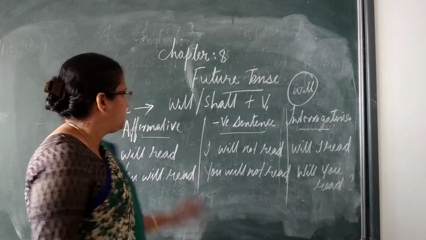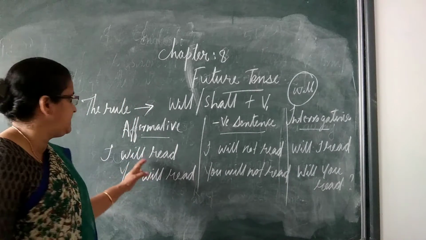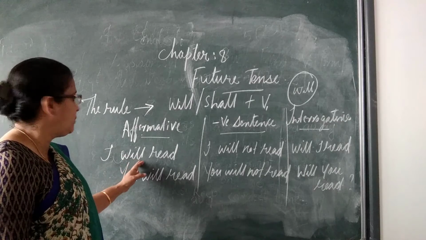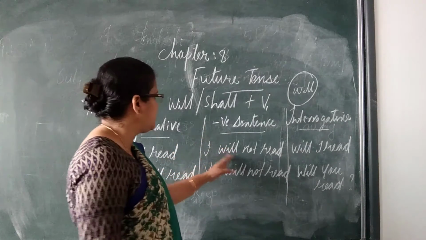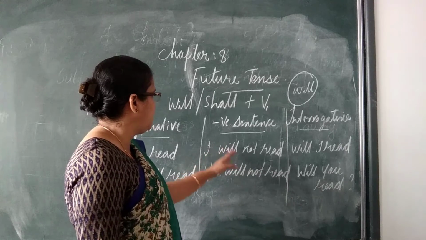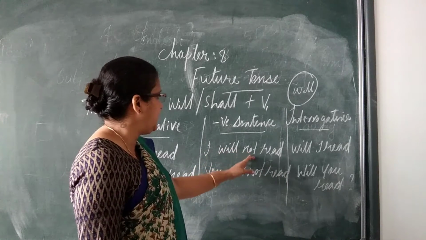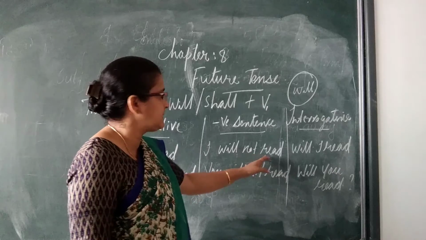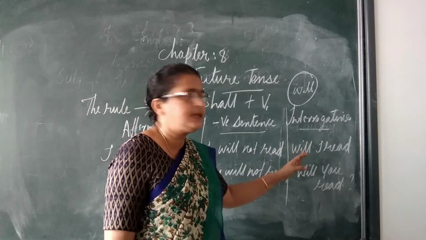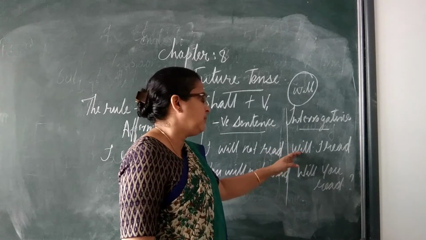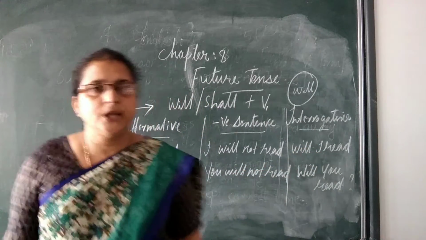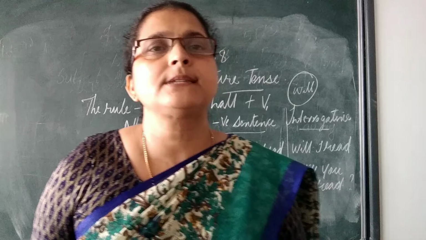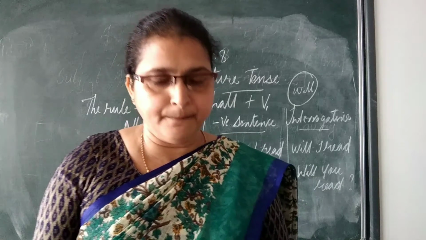So the structure of an affirmative sentence is subject plus modal auxiliary plus verb. Negative sentences: subject plus modal auxiliary plus negative not plus verb. In interrogative sentences: modal auxiliary plus subject plus verb. So you have to learn the structure of the simple future tense.